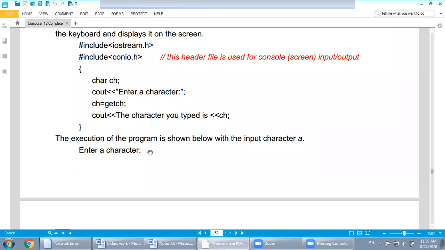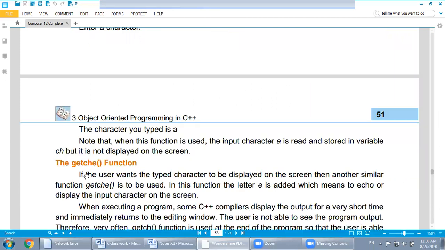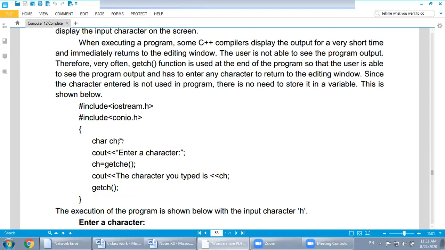So a is not visible, but whenever the output appears, the character you typed is a. The character you typed is a. It will appear. Same with the getche function. So watch over here, they use the getche function. They enclose it correctly, but over here they made the mistake again.